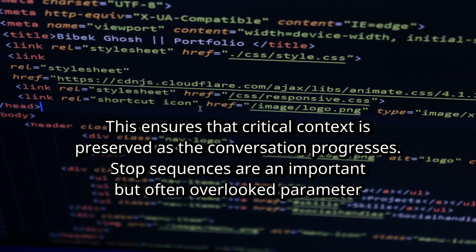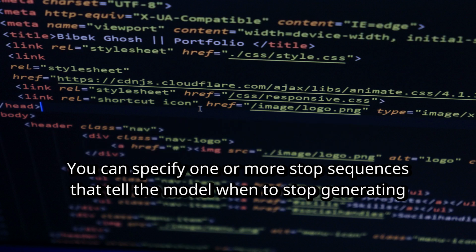Stop sequences are an important but often overlooked parameter. You can specify one or more stop sequences that tell the model when to stop generating.